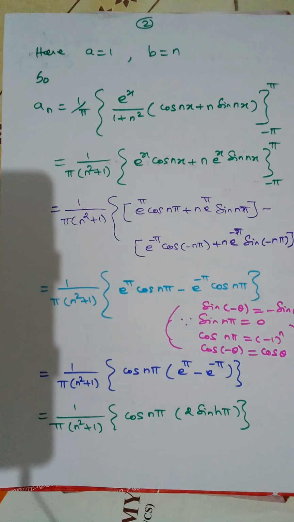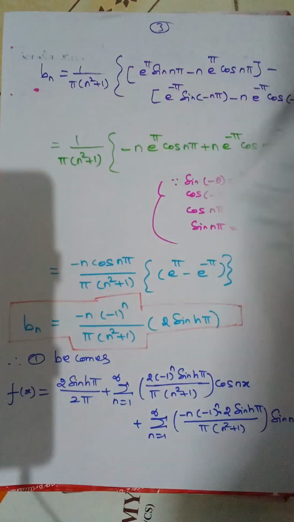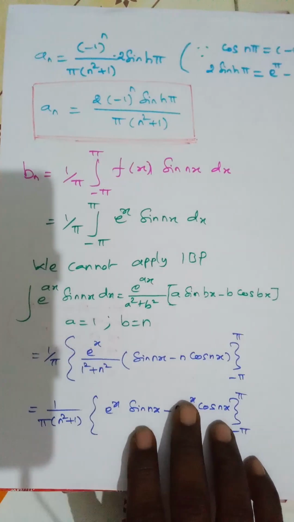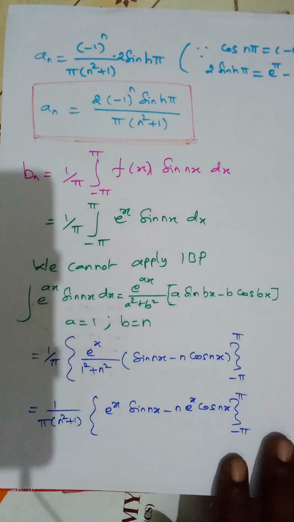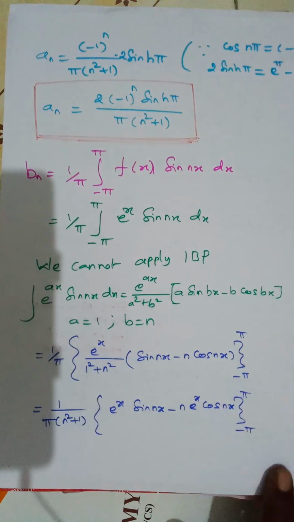So what about cos n pi? It is minus 1 whole power n. So I can apply in this place. So an will be minus 1 whole power n into 2 into sin h pi by pi into (n squared plus 1). So this is the answer of an. Now I can find bn.